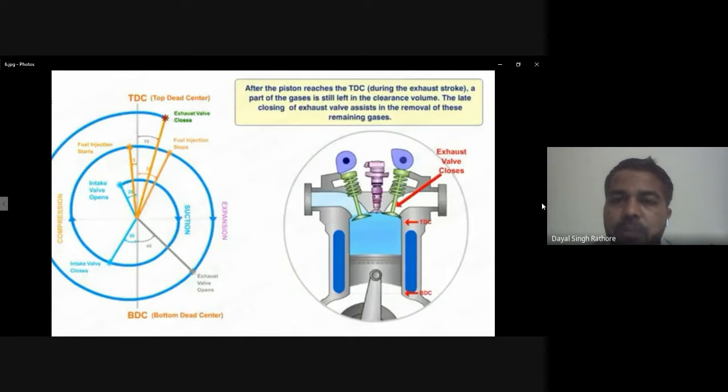In the valve overlapping phase, both the intake and exhaust valves are open, and this duration is around 40 degrees. So thank you very much.